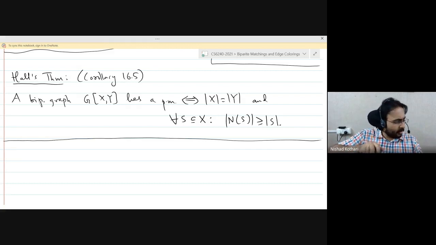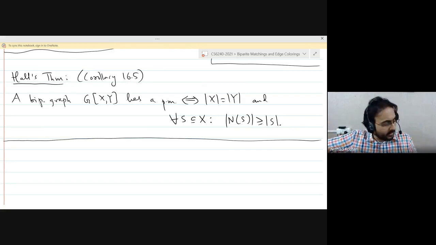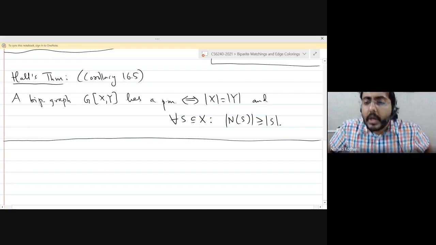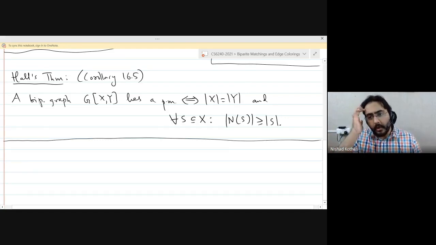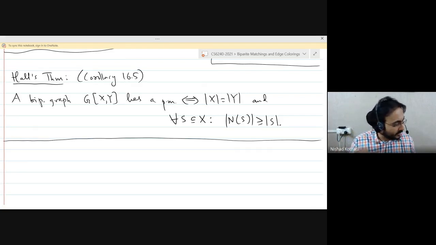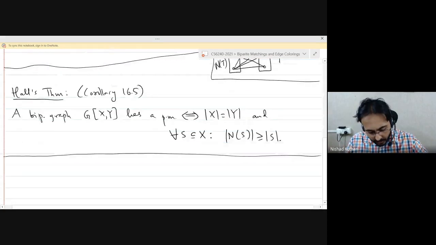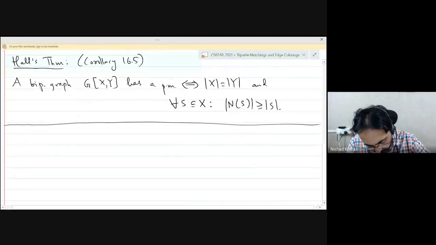So the slightly more general way of looking at it is, rather than looking for a perfect matching, we are going to look for a matching that saturates all the vertices of the set X. Okay, so a bit more general question.